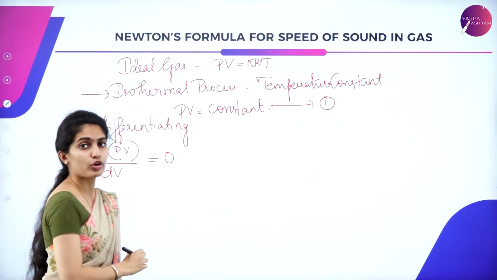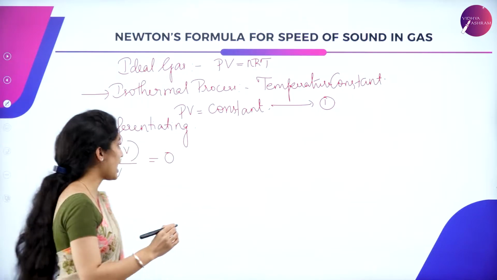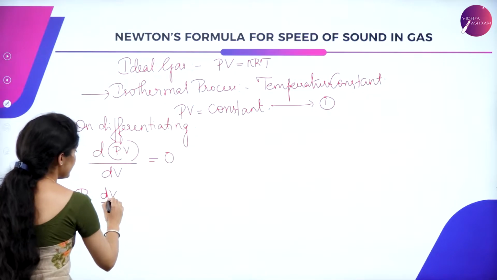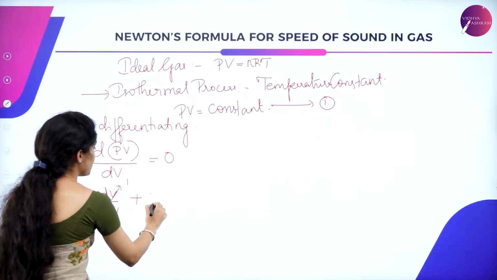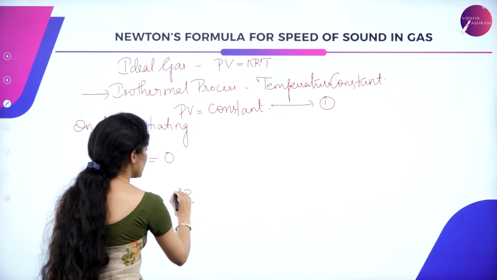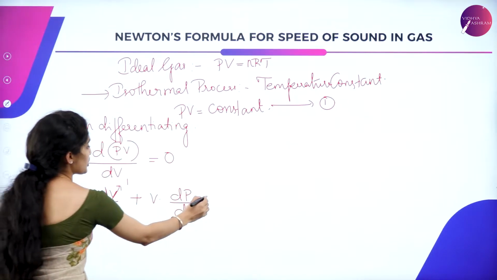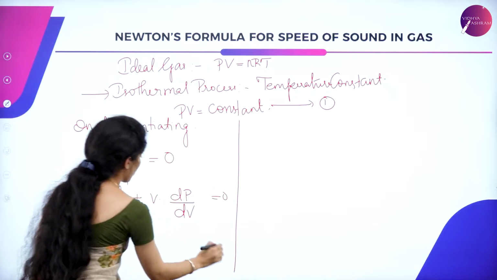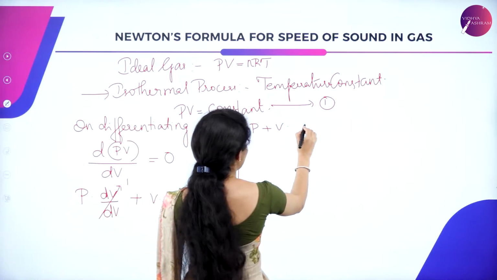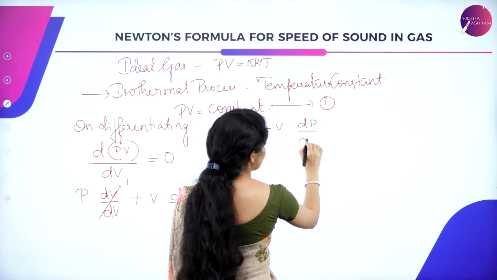By using the product rule of differentiation, we have P into dV by dV plus, again you have to differentiate P keeping V constant, so dP by dV, which is equal to 0. So what remains is P plus V into dP by dV.